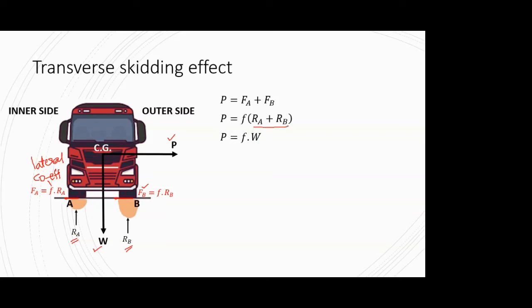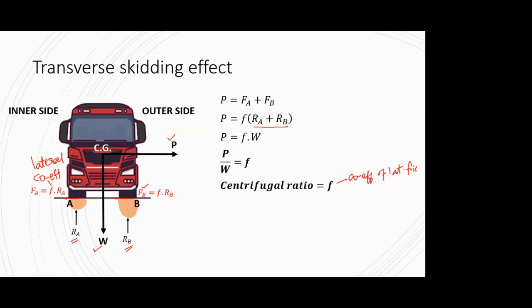And these reactions, Ra and Rb, are nothing but equal to W, because those are the only forces in the vertical direction. So P is equal to F into W. And if I rewrite in terms of P by W, it is equal to F. So my centrifugal force ratio is equal to the coefficient of lateral friction. This is the condition. If it is satisfied, then you can say that your vehicle will not skid laterally in the outward direction.